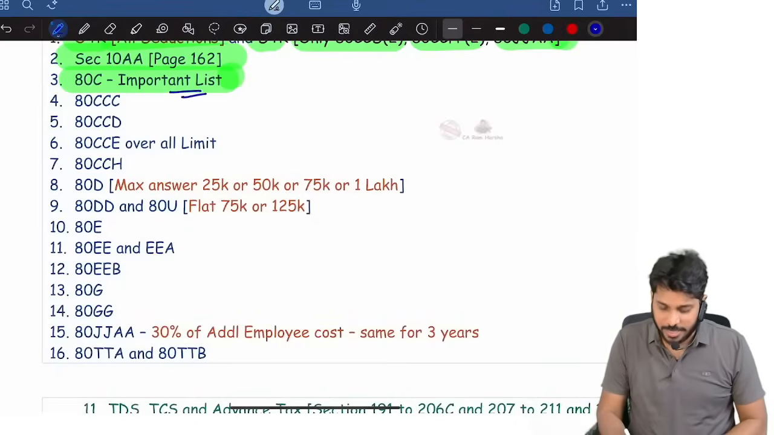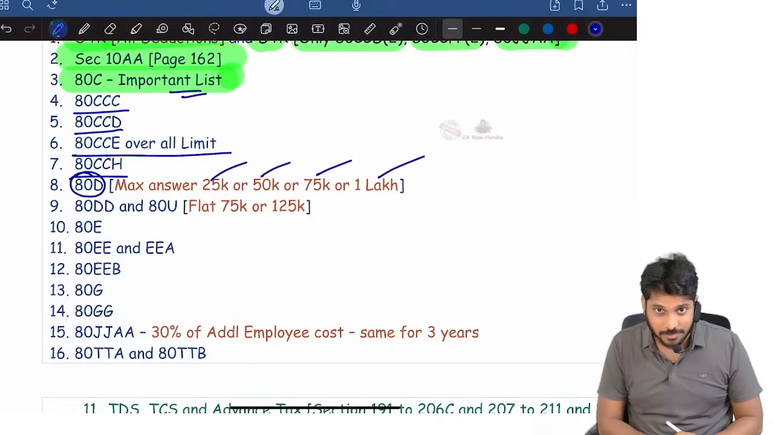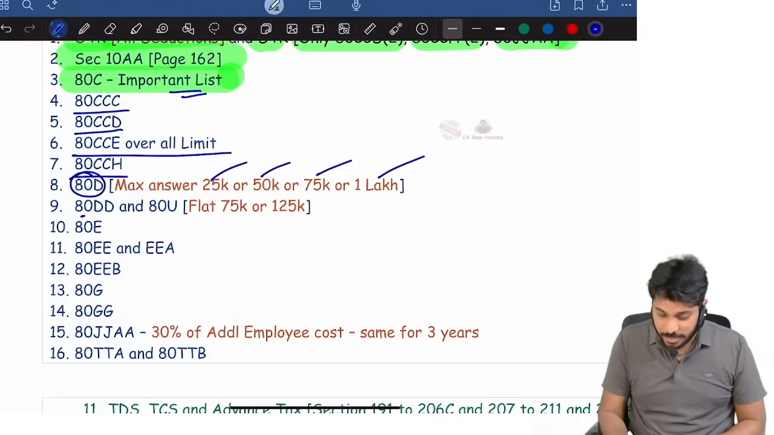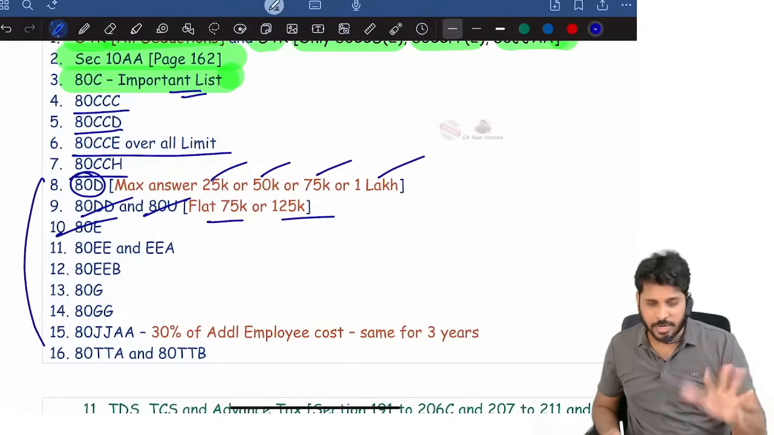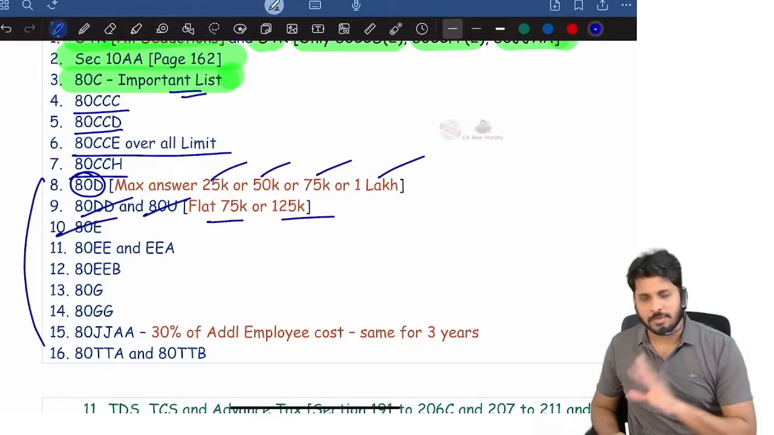Next, 80CCC you must read, 80CCD you must read, 80CCE overall limit you must read, 80CCH you must read, 80D. Maximum answer will be 25k or 50k or 75k or 1 lakh. This is the maximum answer that you should get. 80DD, 80U, flat 75 or 125. 80E, these are the sections you must read. 80QQB, RRB, you can leave, not an issue. They're also important, but if you have time, you go and read that. If not, it is enough.